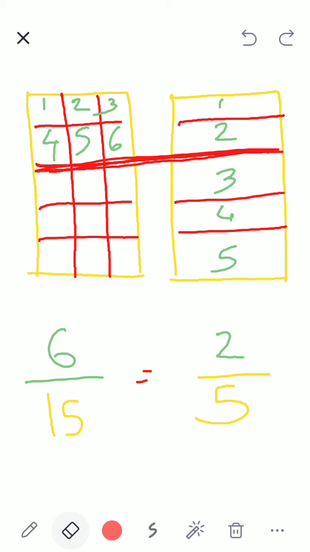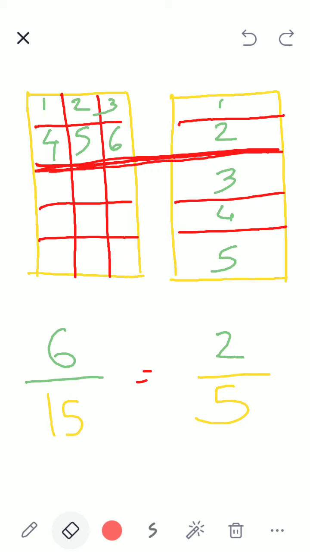Now tell me how you can prove 6 by 15 is equal to 2 by 5. By visual, I proved it to you. In maths, how will you prove it? 6 comes in whose table? No, 6 comes in 2's table also. Correct. 2 ones are 2, 2 twos are 4, 2 threes are 6. Does 15 come in 2's table? No, 15 does not come in 2's table. Both 6 and 15 should come in the same table.